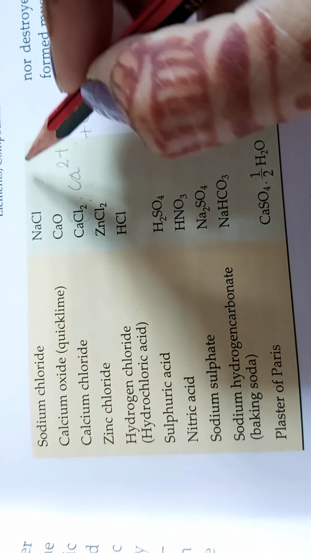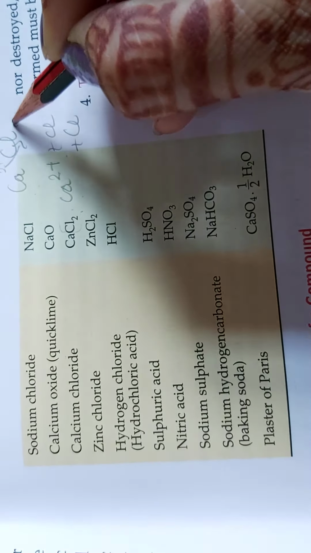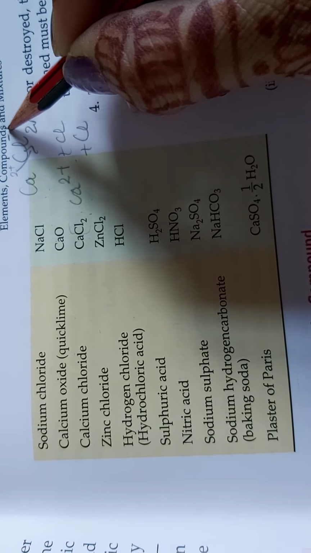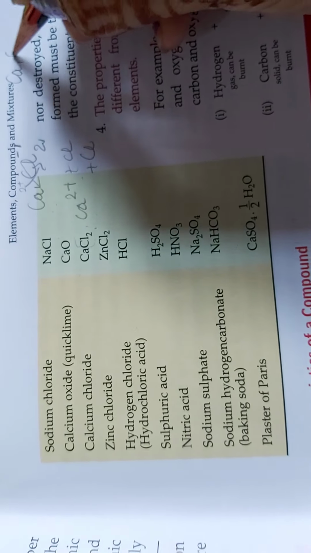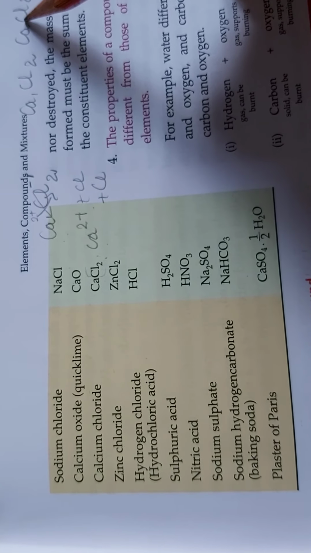Or simply you can say calcium has valency 2, and chlorine's valency is 1 negative, so we can write Ca1Cl2, simply CaCl2. This is the molecular formula of calcium chloride.